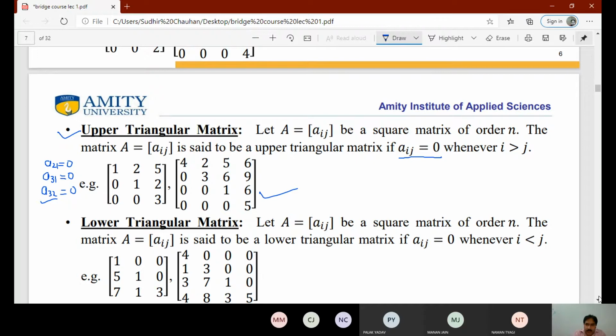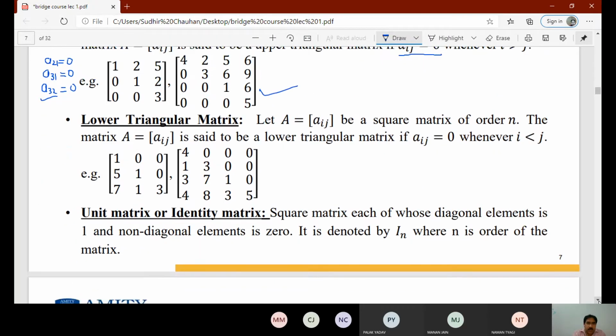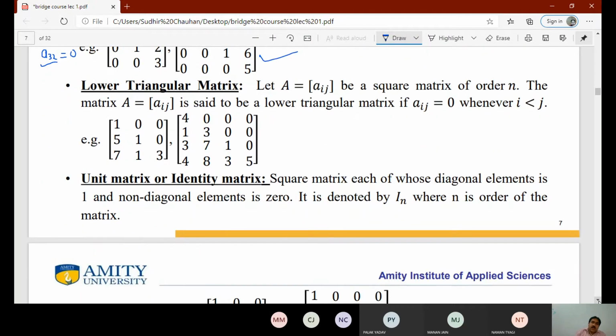Now we move to the next, that is lower triangular matrix. Let A is equal to Aij be a square matrix of order n. The matrix A is said to be a lower triangular matrix if Aij is 0 whenever i is less than j. So it is opposite to the upper triangular matrix. That means all the elements where i is less than j are equal to 0.